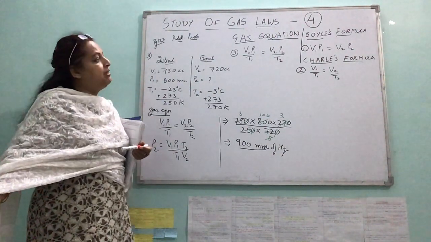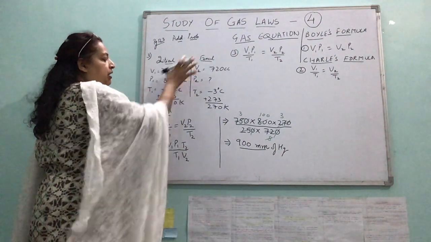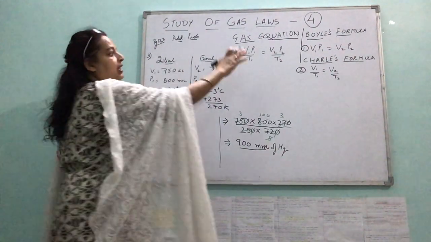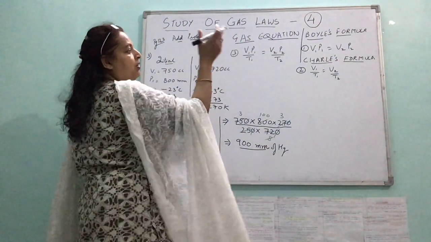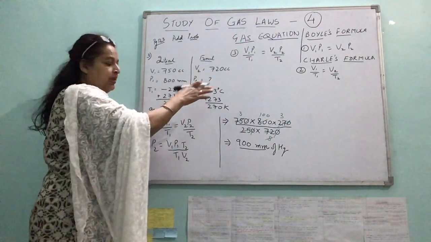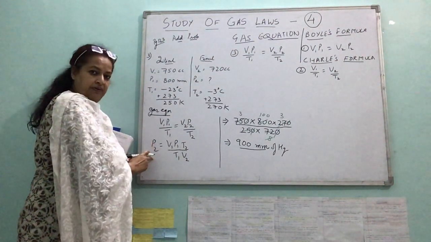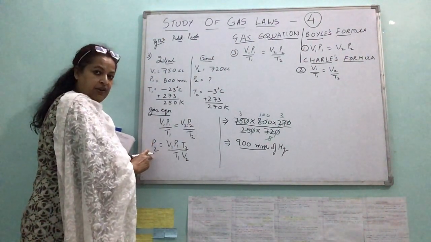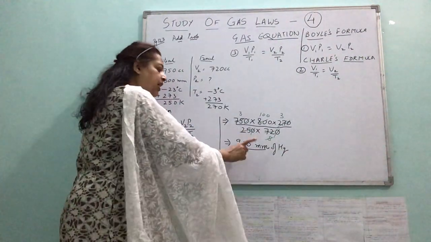Very easy, very simple numericals. You have to understand the language, put the values, whatever is given, and select the law out of these 3. There are only 3 very simple options: Boyle's law, Charles' law, or gas equation. Change the subject to the unknown variable, the one whose value you have to find out. Substitute the values, get the answer, put the unit.